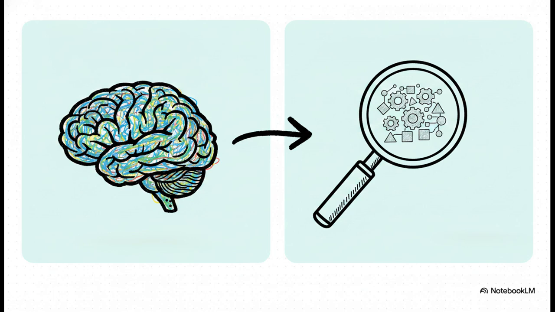Building on algorithms, we've got to clear up a very common mix-up. We need to contrast the broad umbrella of artificial intelligence with the specific tool of machine learning, giving us our letter M. You see, AI is the broad concept of simulating human abilities like reasoning, solving problems, or understanding language. Machine learning, on the other hand, that's a specific subset of AI. It's the study of algorithms that learn by finding patterns in sample data, which allows the machine to make predictions without being explicitly programmed for every single step.